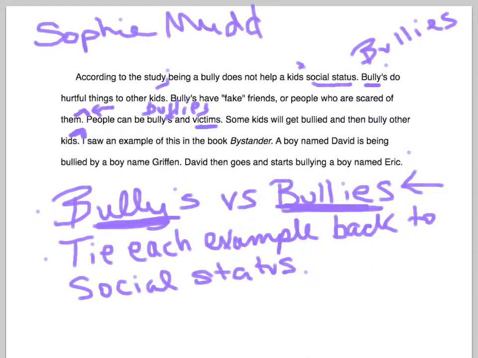So again, you can actually find it in the percentages in that article, where you can see that lots of kids are both bully and victim. And here you go into your final example. So maybe you even want to say, finally, to clue your reader in. This is your last part. Finally, I saw an example of, instead of this, say what this is, in the book Bystander. A boy named David is being bullied by Griffin. David then goes and starts to bully a boy named Eric.